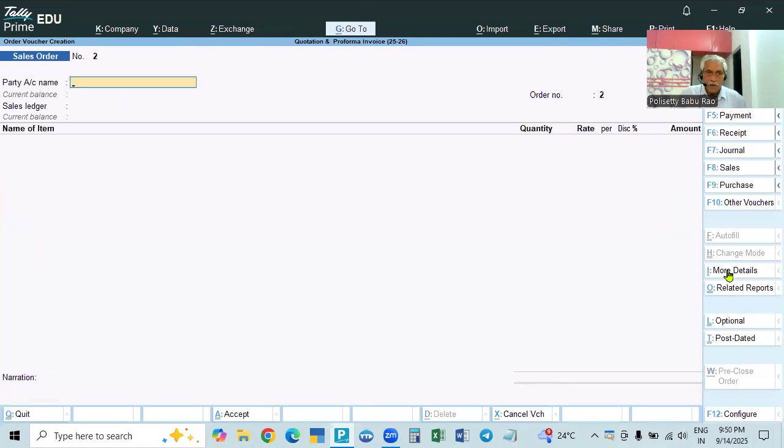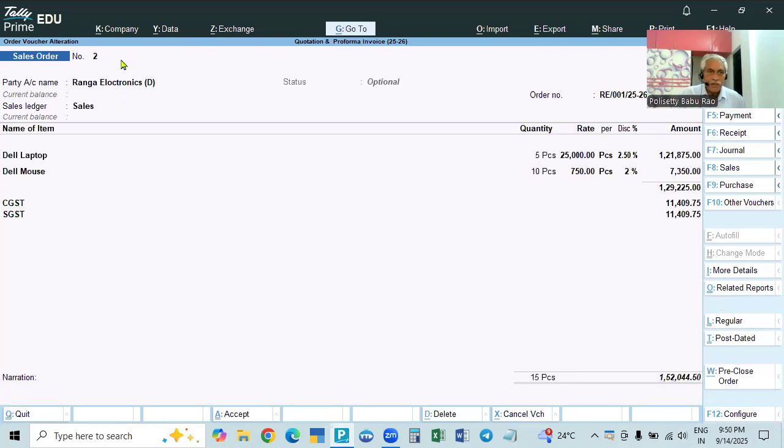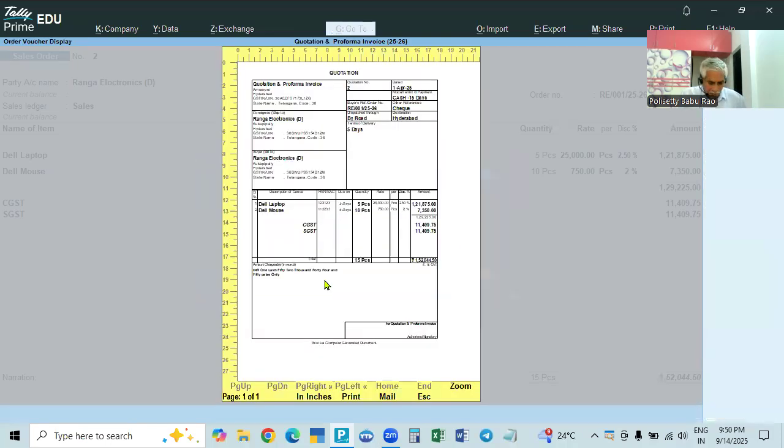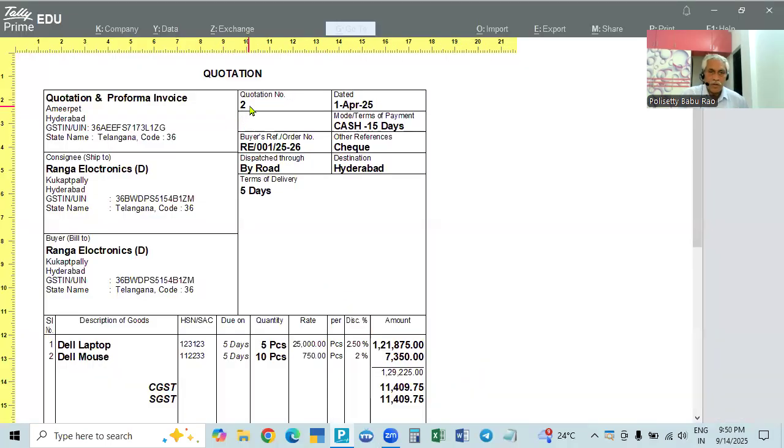Okay. Now if you go back, again it is showing 2 only. Okay, no problem. It is showing 2. So this is 1. If you go to this one, press preview and zoom. So quotation number 2, this is the number.